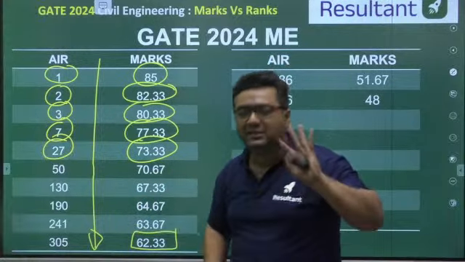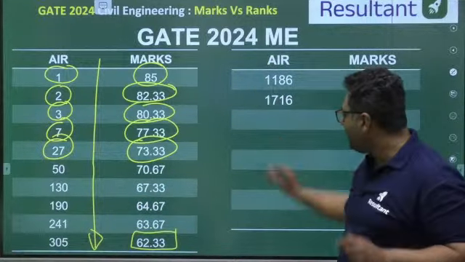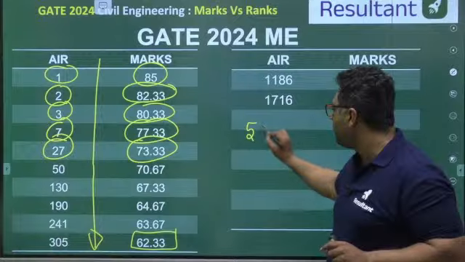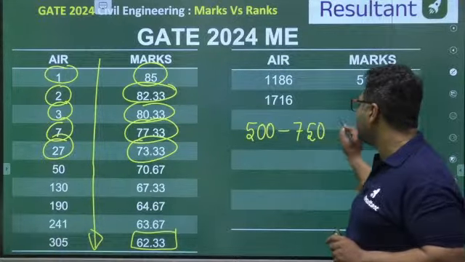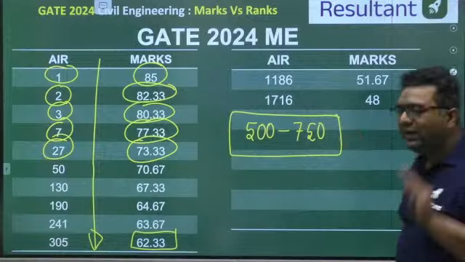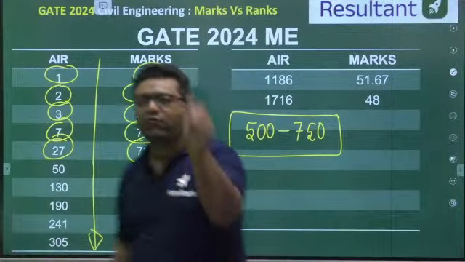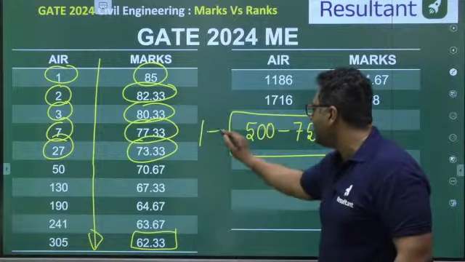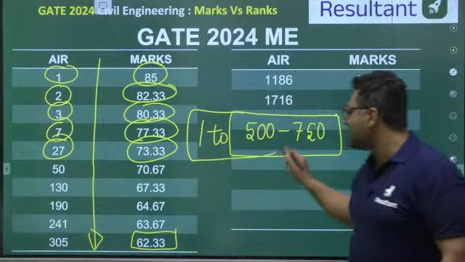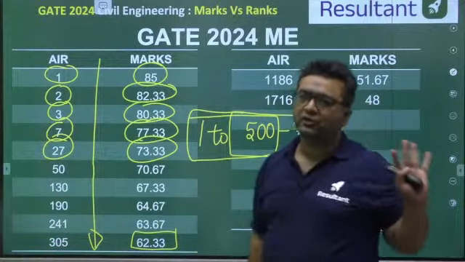So that depends, but still I will give you an idea that if you are getting a rank ranging from 500 to 750, you will definitely get a call from some PSU. And if you are going to get from 1 to 500, there are majority chances that you will be getting some PSU for sure.